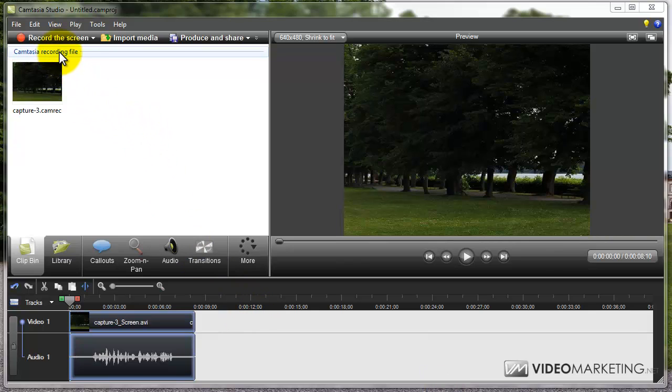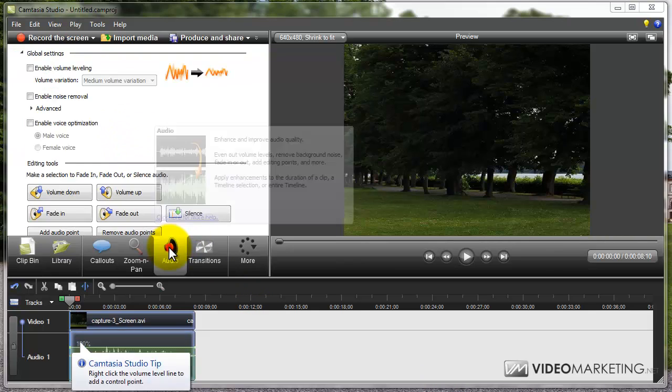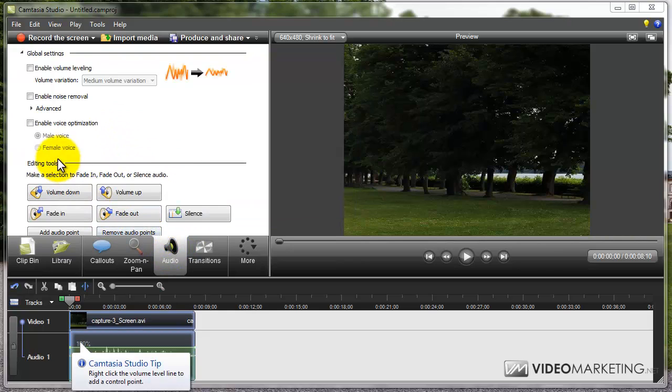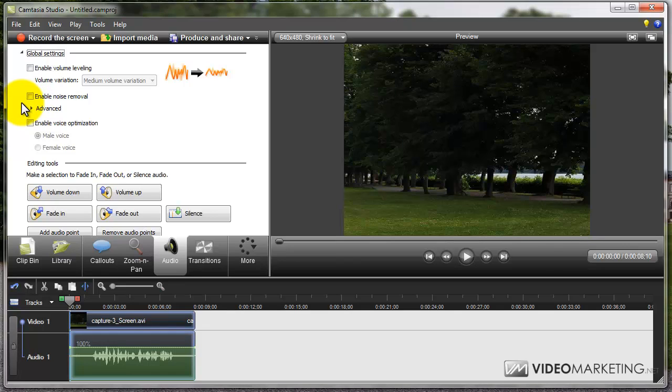This is something that I learned today and I am really excited to share it here. Camtasia Studio 7 has a noise reduction feature. If you go to audio you can see enable noise removal, but this function is not very effective. You may have tried it already if you are a user of Camtasia, but if you have not tried it, let me tell you, it does not do a good job.